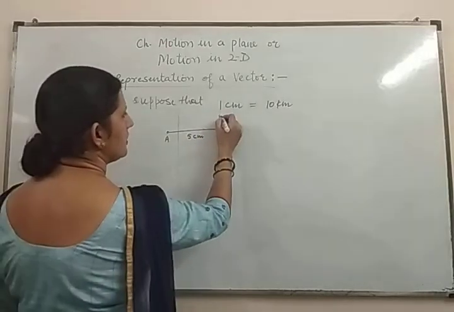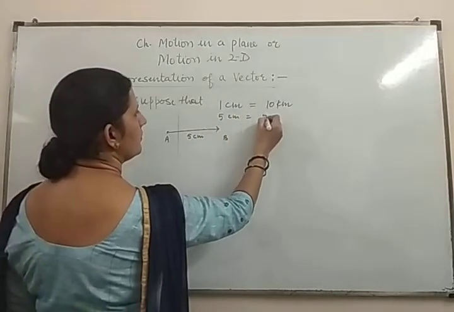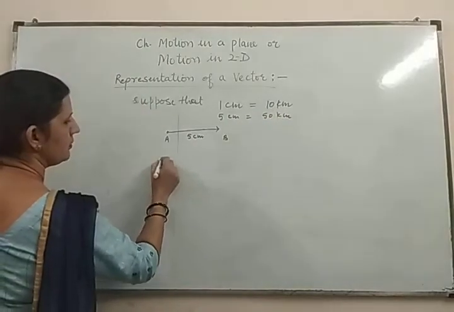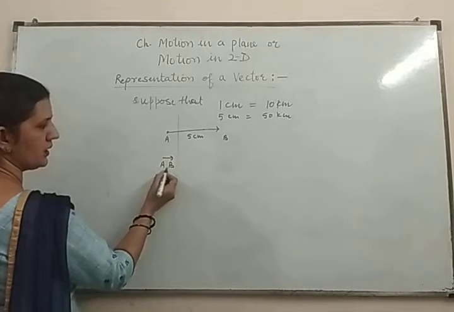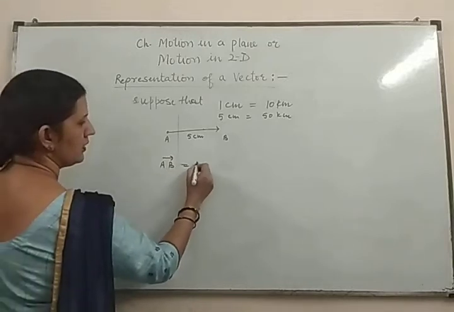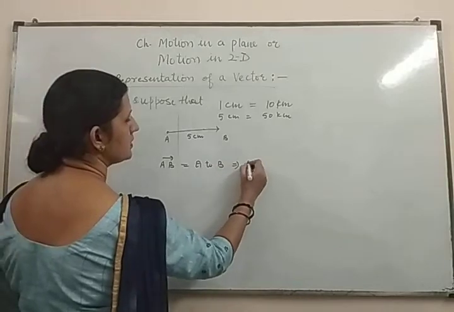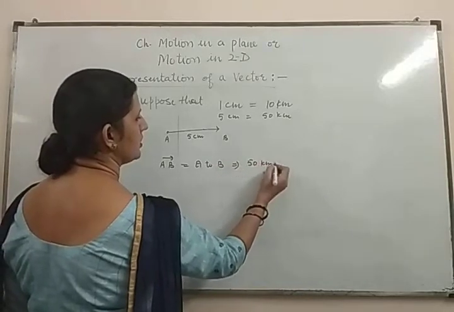So 5 centimeter will be equal to 50 kilometer. This length AB is representing vector AB from A to B, and this length is 50 kilometer.